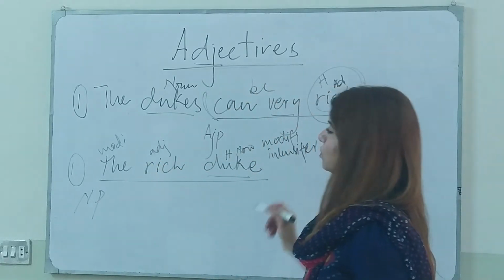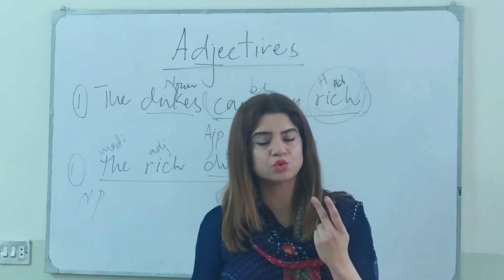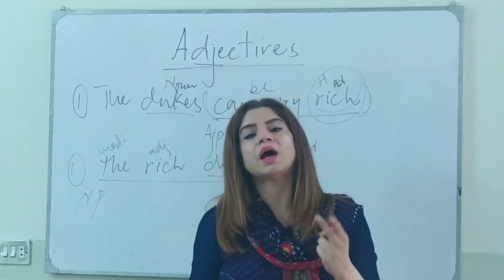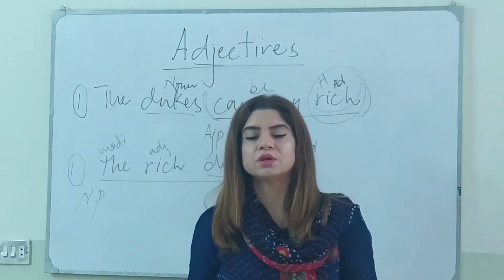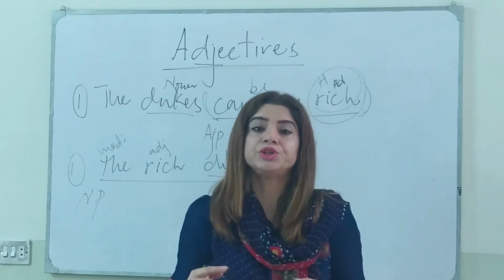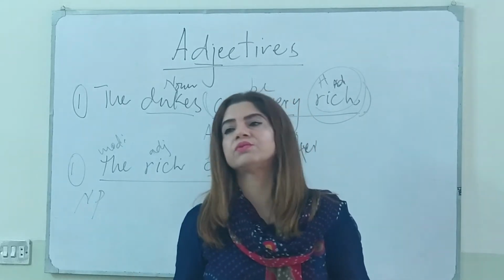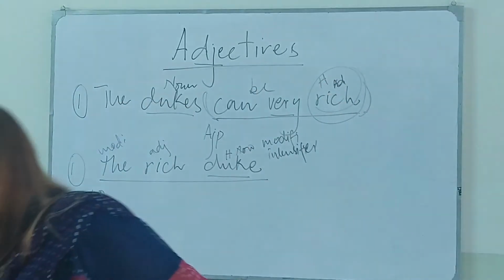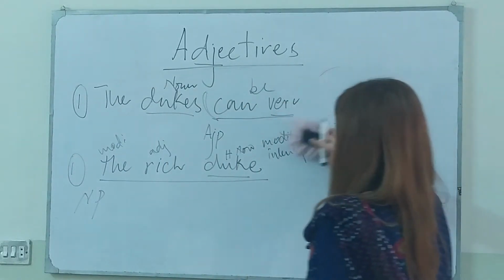The rich duke. So an adjective has to perform two duties, as the head of the adjective phrase and as the modifier of the noun phrase. When a word passes this test, we can say that this is an adjective. Okay, this is basically the function of the adjective.